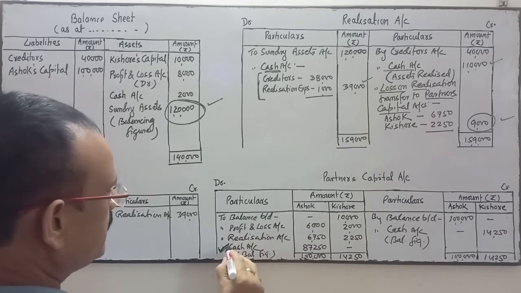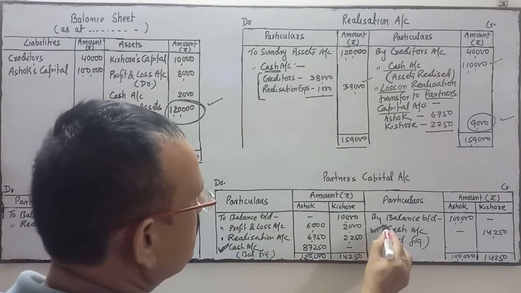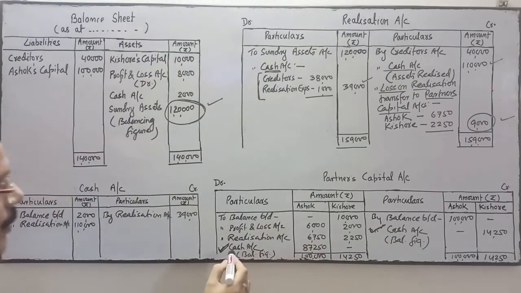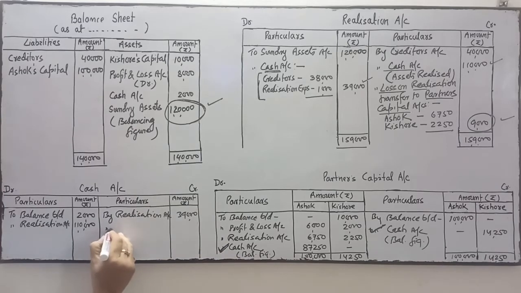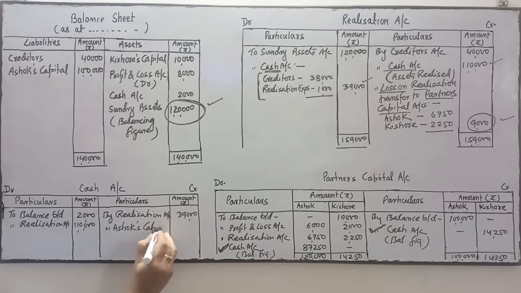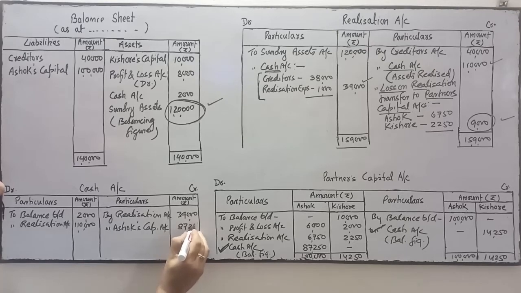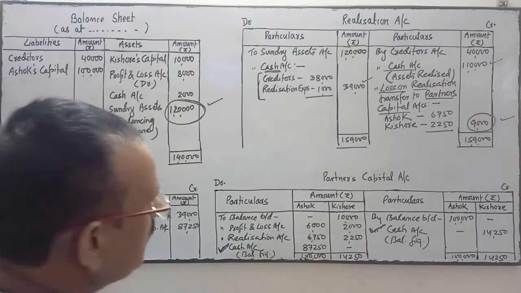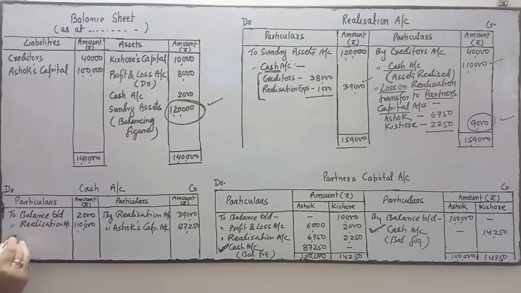Now coming to the partners capital account and see the cash account. Here the cash is here and cash is here. Okay. So this cash, Ashok capital account debit to cash account, cash is on credit. So by Ashok's capital account 87,250. And this one cash account debit to Kishore's capital account.